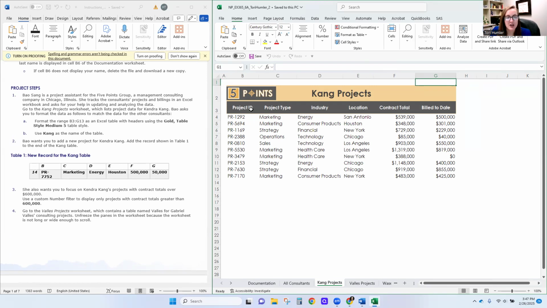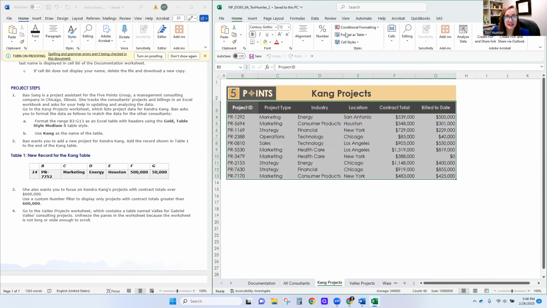So a lot of this project is going to be working with tables, and so far we've only been working with ranges, and there's a lot of difference between tables and ranges and things that you can only do in one and not the other. Understanding the difference between the two is important, and so we're going to start off by formatting B3 through G13 as a table.